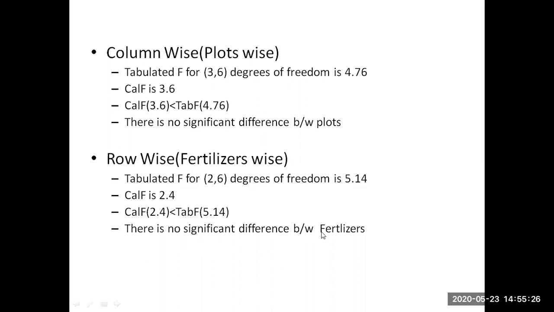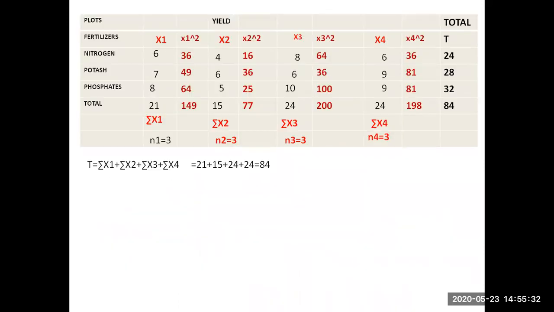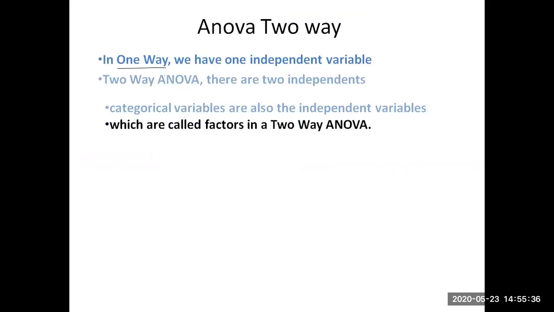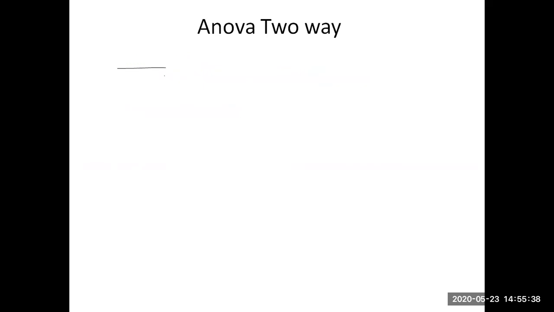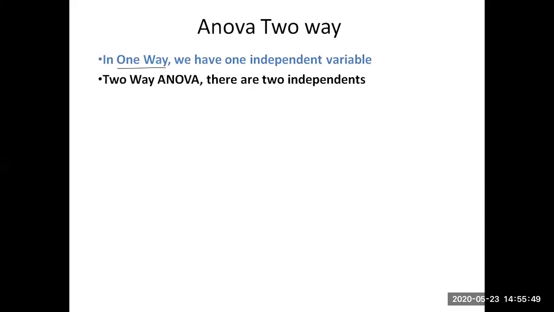So this is about the two-way ANOVA. Just once again, I will briefly go through it so that you have an idea what is meant by ANOVA. In ANOVA we go for more than 2 samples. If you come across 2 factors, we will use the two-way ANOVA.